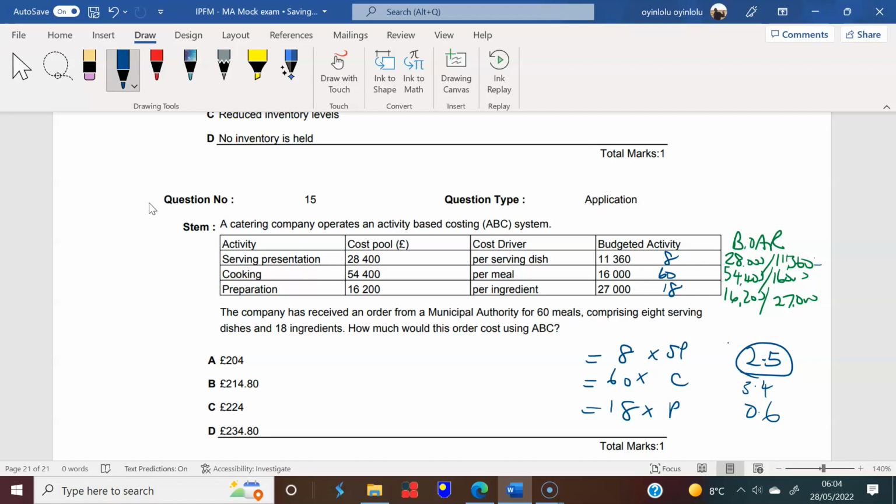So you now have 8 times 2.5, which gives us 20. 60 times 3.4 gives us 204. And then 18 times 0.6 is £10.80. So we can add all that together, 204 plus 20 plus 10.80, and we get £234.80.